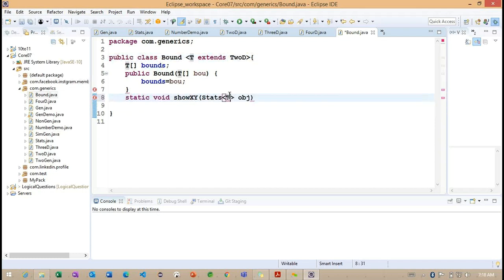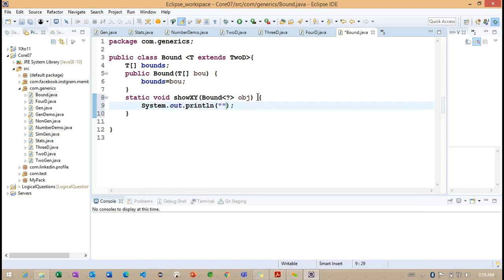Getting the point? So for example here, if I'm trying to work for the T, right, here we need to work on the 2D data types. So I need to specify the parameter also as 2D here. So I cannot provide the same as a 2D. If I'm going to provide different object information, then instead of working with the T, we can go for the wildcard parameter, that is called the question mark here. Getting the point? Now we'll understand, if I'm going to define this particular parameter like this, what happens internally?